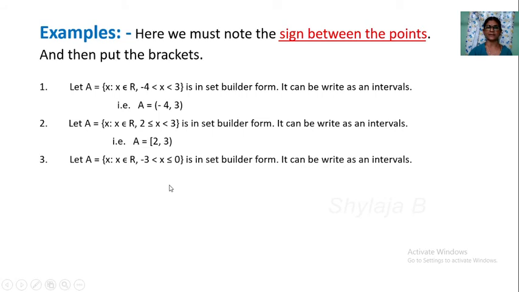Endpoints in a bracket. Then you put the bracket. Less than is there here, you put an open bracket. Less or equal is there, you put a closed bracket. See the answer here.